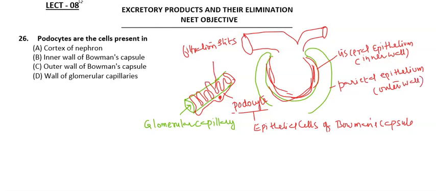So podocytes are the cells present in the cortex of the nephron? No. The inner wall of Bowman's capsule? Yes, the inner wall, not the outer wall.